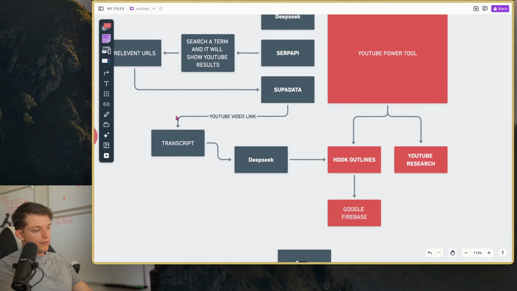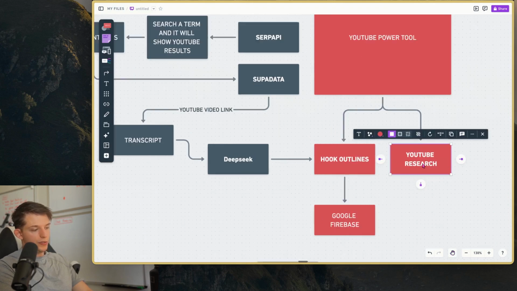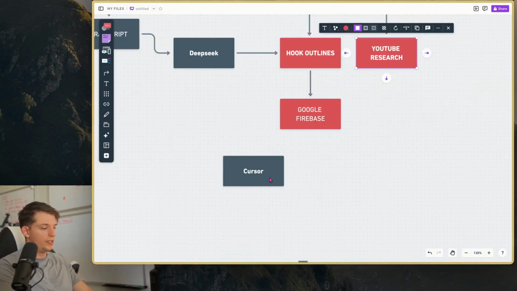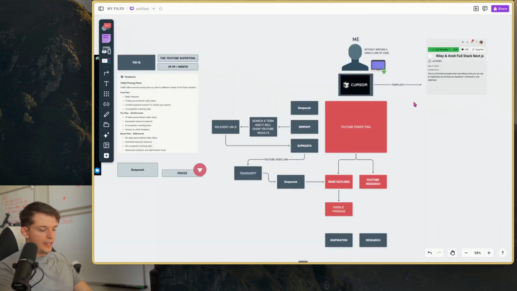We are also going to be using the SerpAPI. We're going to be using a very similar pattern for the YouTube search. And I think we're just going to build these on two separate pages. So we're going to have like create or find inspiration and research. Maybe those are the two distinctions, inspiration and research. I'm going to write that down. All right, let's just get started.